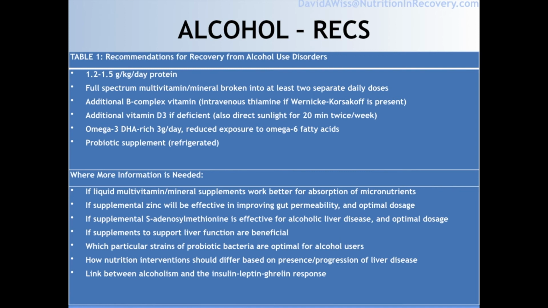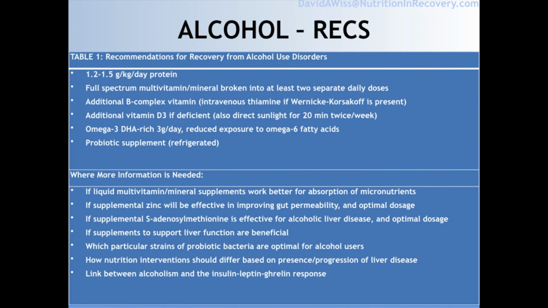recovery from alcohol use disorders does require a targeted amount of protein. 1.2 to 1.5 is what the data shows. We do need typically multivitamins, B vitamins, etc. Most alcoholic patients have a need for additional D3 as well as omega-3. And then as we've seen here, certainly a probiotic should be considered.